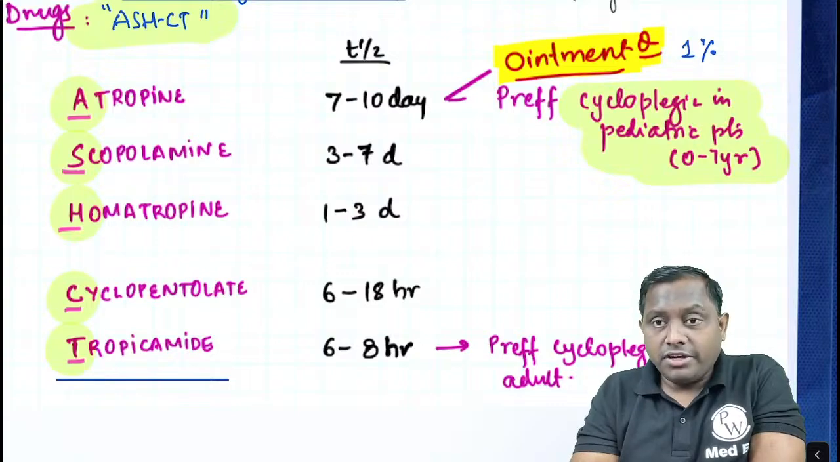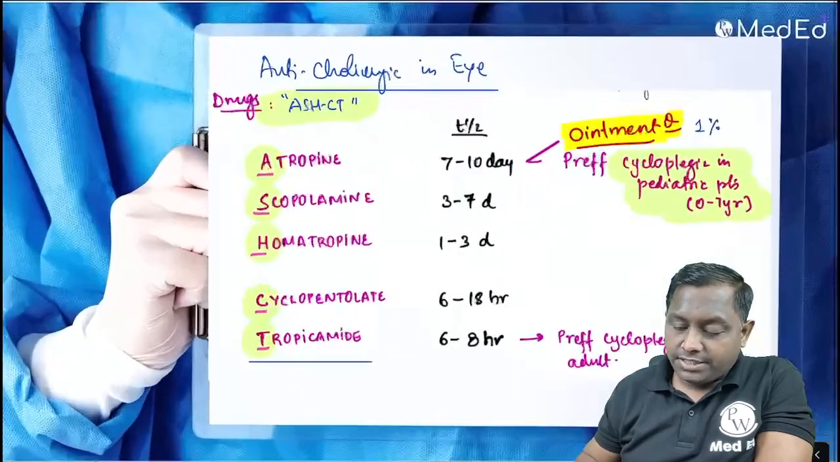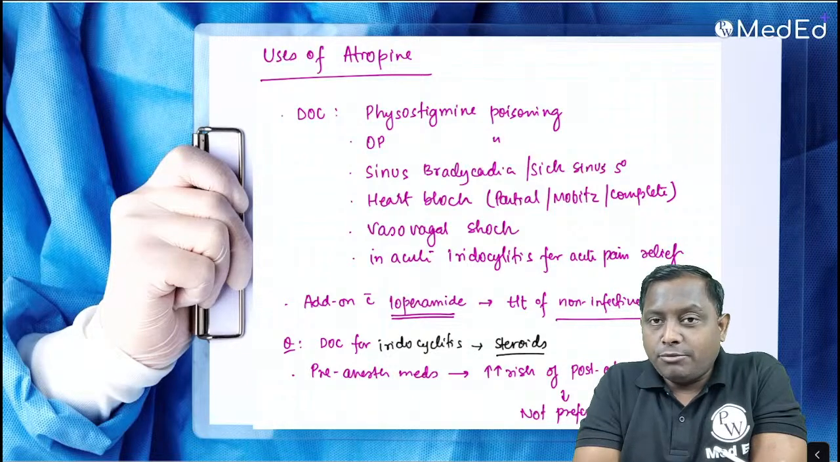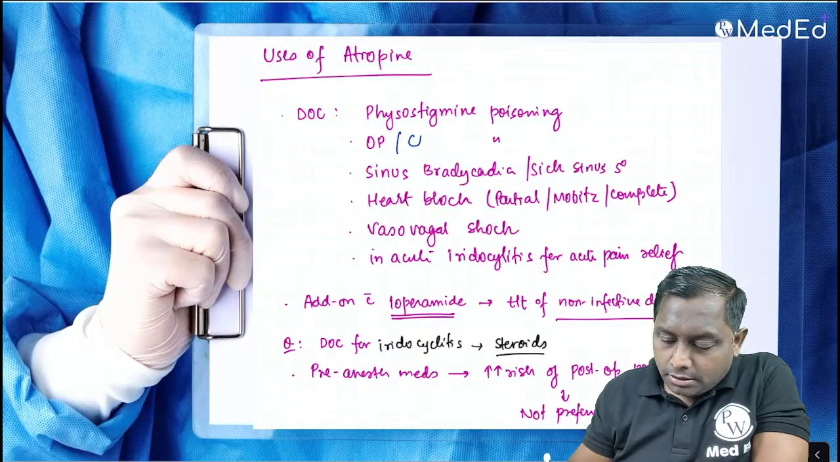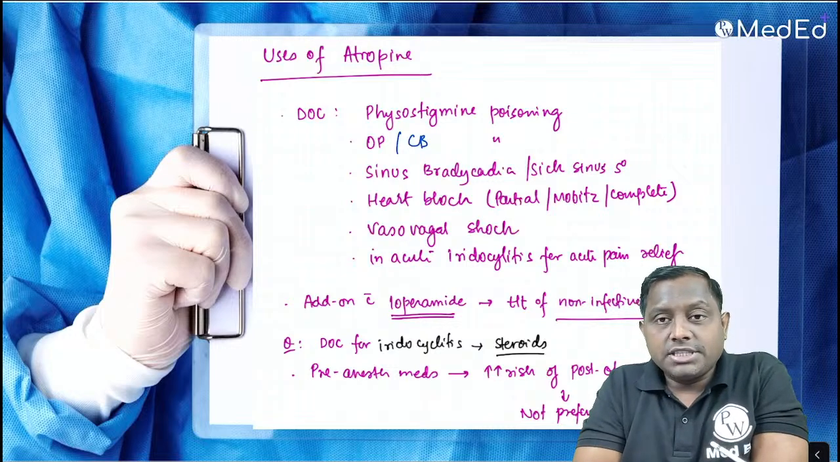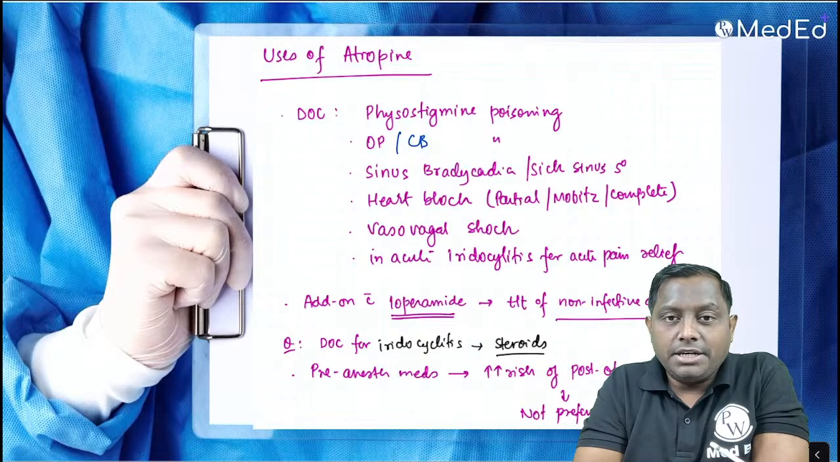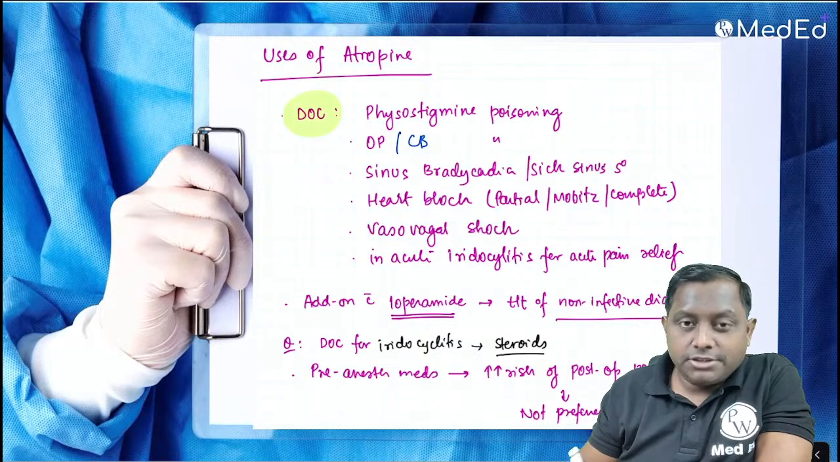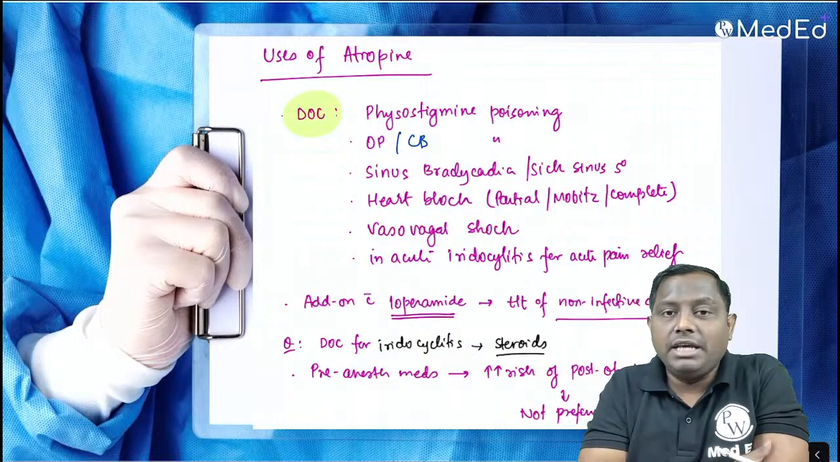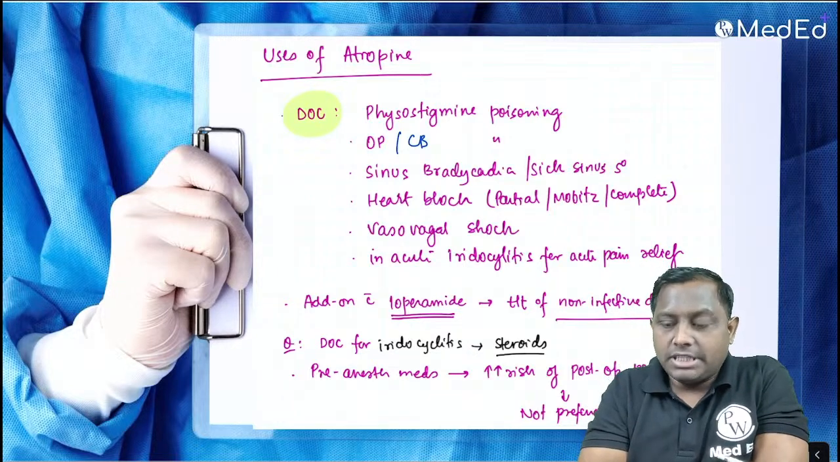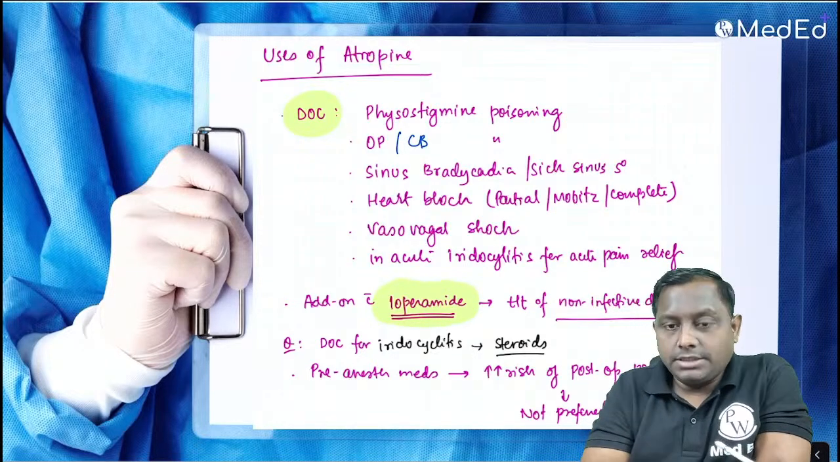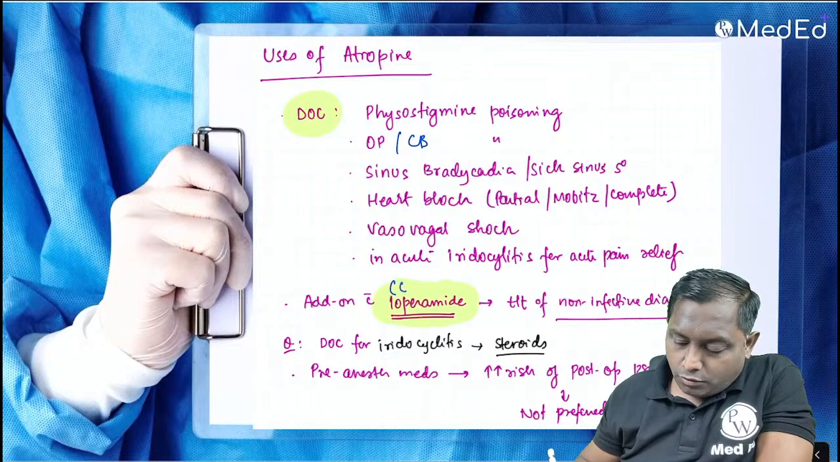Atropine can be utilized in condition like physostigmine poisoning का drug of choice, organophosphate poisoning, carbamate poisoning, sinus bradycardia और sick sinus syndrome, heart block partial or complete, vasovagal shock में, in acute iridocyclitis for acute pain. So in सारे ही condition में atropine is the drug of choice. So atropine is a very broad spectrum drug actually used in many condition. Head to toe में जाओगे तो कई जगह पे यूज करते हैं. In fact, along with the opioids, we are also utilizing, है ना, along with the opioids.